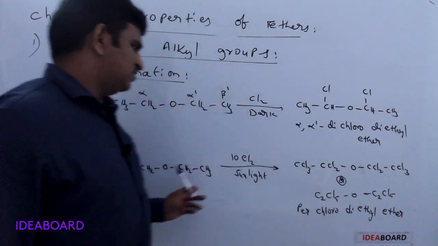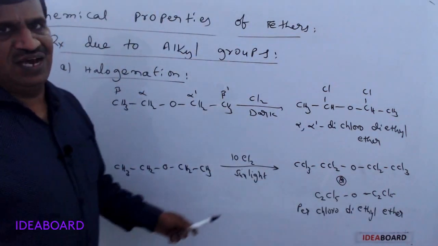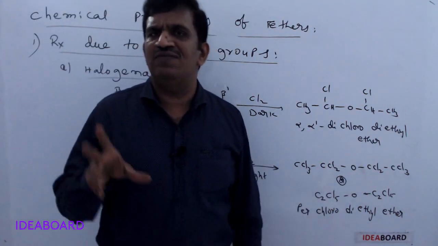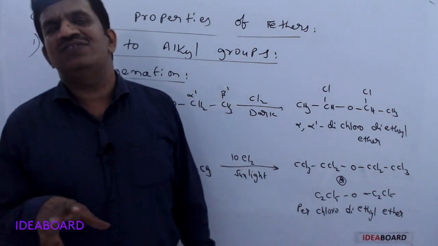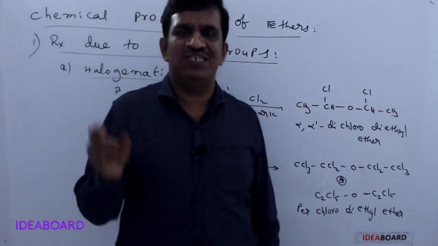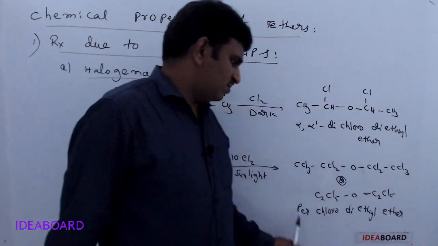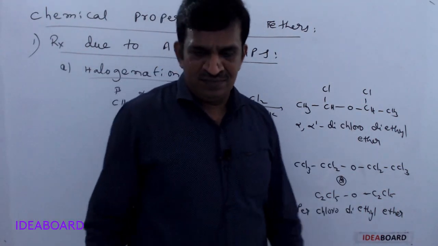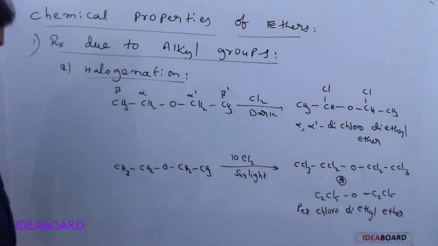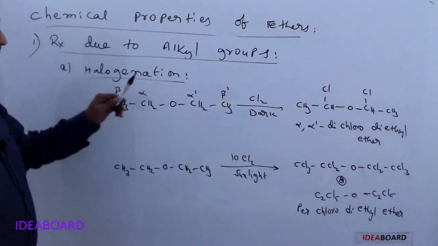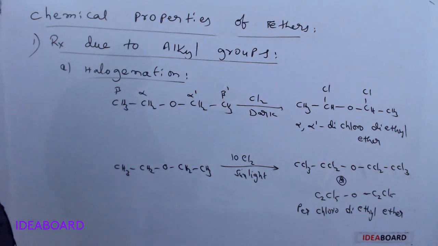All hydrogen atoms of the ether are replaced with halogen, so we get perchloro. Perchloro means that if all hydrogens are replaced by halogen, we call it a perchloro or perhaloalkane. This is reactions due to the alkyl group; the first one is halogenation.